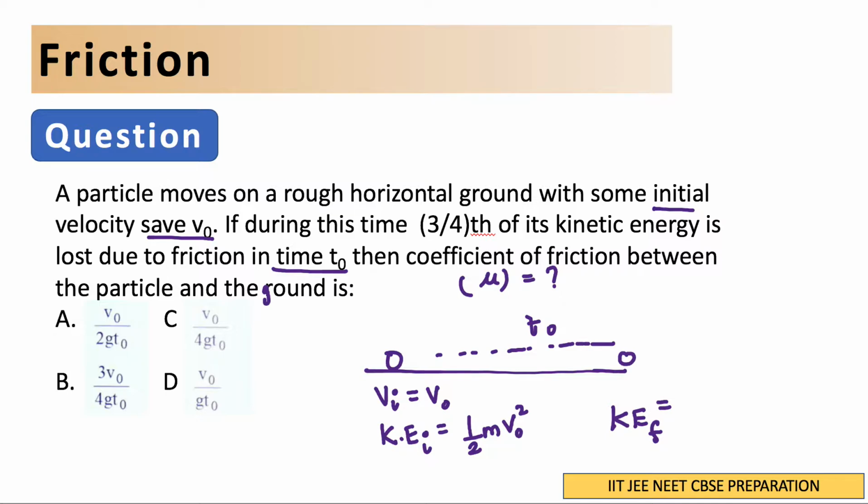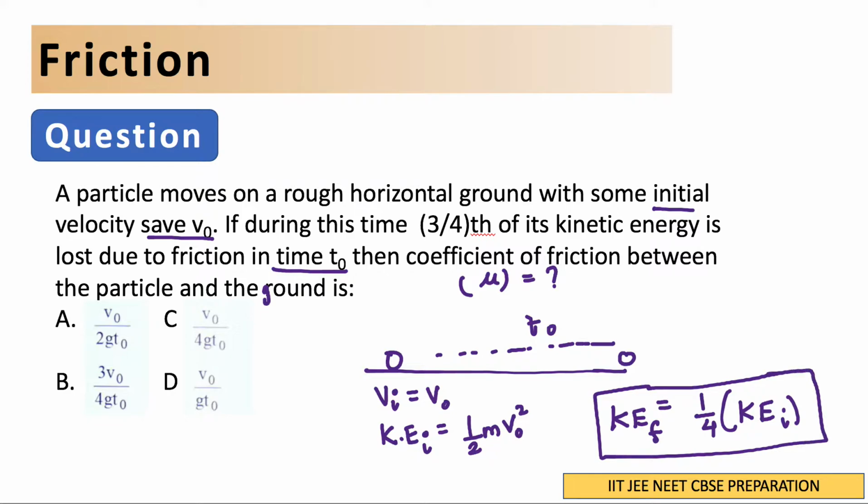Please understand this point, and don't miss it: the kinetic energy has not become 3/4, rather 3/4 of the kinetic energy is lost. So how much of the kinetic energy is left? The kinetic energy is 1/4 of the initial kinetic energy. So 3/4 of the kinetic energy is lost due to friction, and the remaining kinetic energy is 1/4. So we have got that this is the final kinetic energy after t naught time.